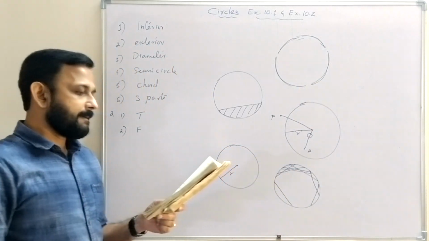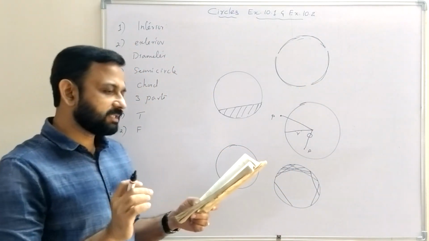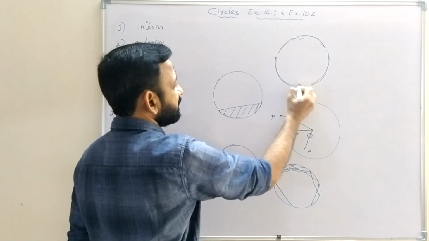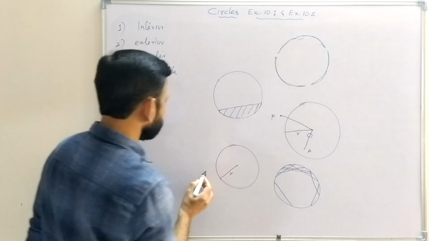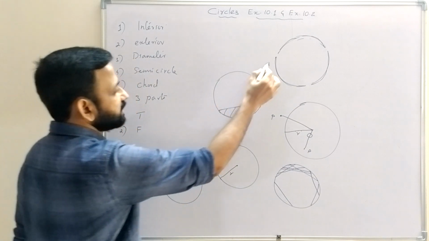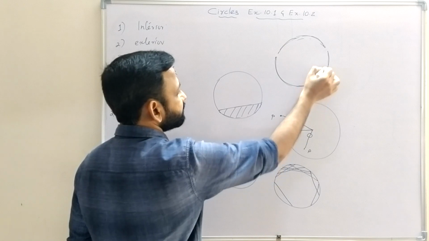Then each is a major arc? That is wrong. This is not a major arc. These 3 arcs are minor arcs.